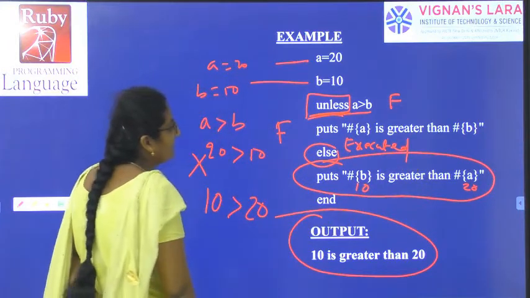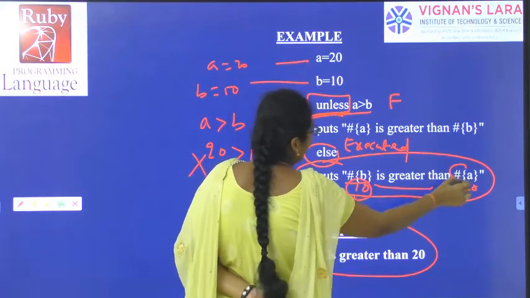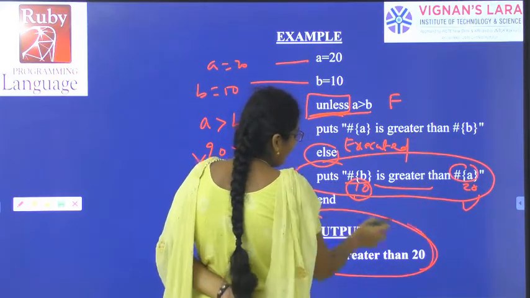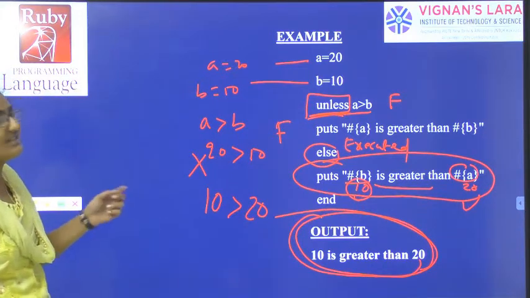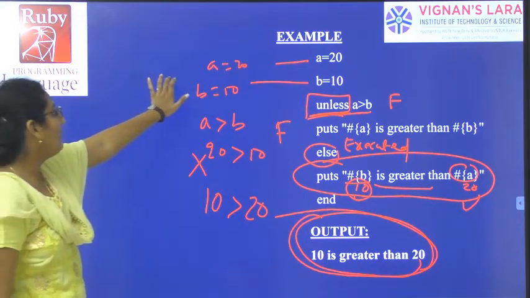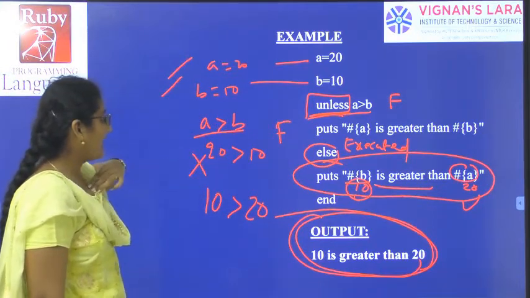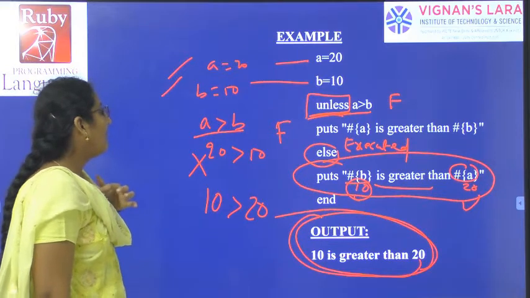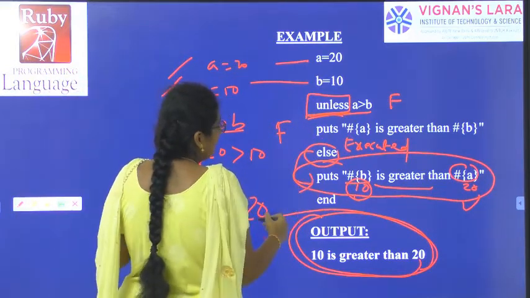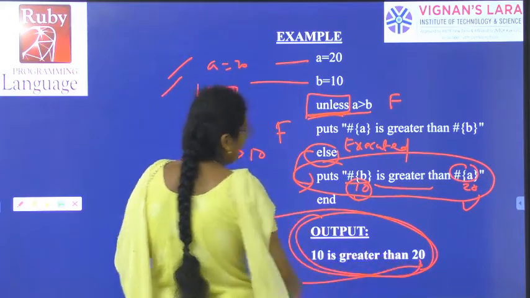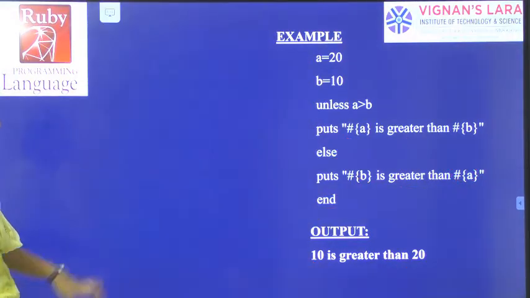While we are executing the else block, B 10 greater than A 20. So 10 greater than 20 will be printed as the output because we are using the unless else block. A value and B value are the same, the condition is also the same, and we should check whether 20 is greater than 10. But we are using unless here, so the else block will be executed. So 10 greater than 20 will be the output if we use the unless else statement.